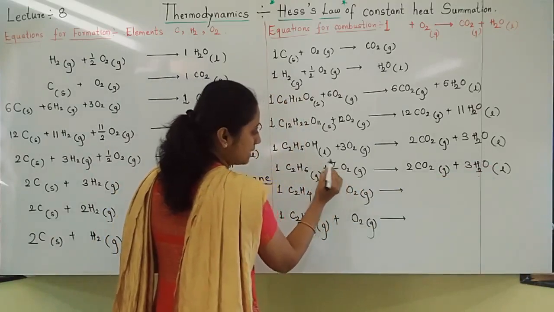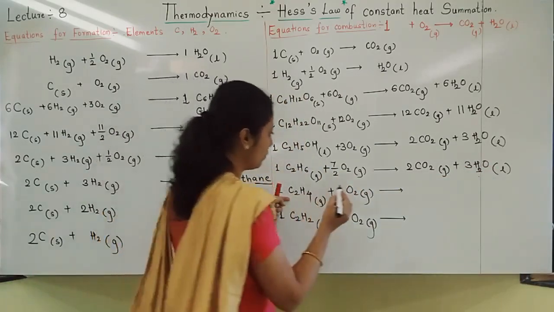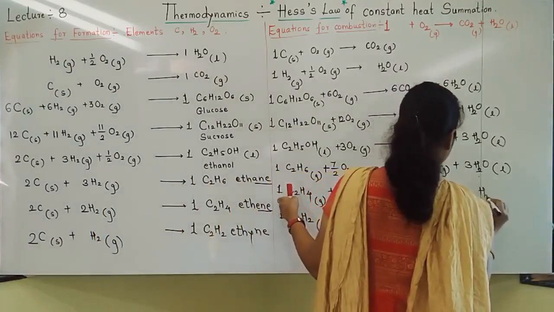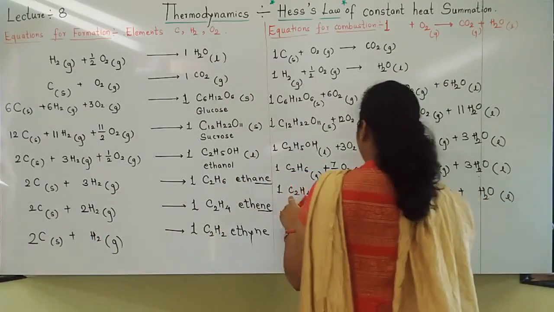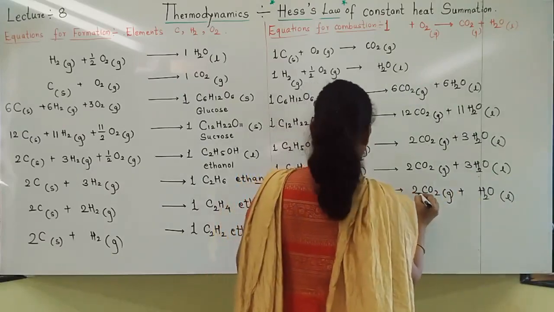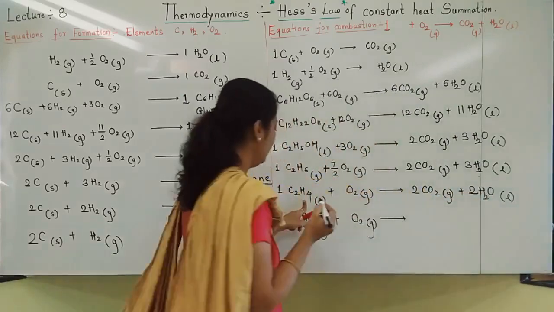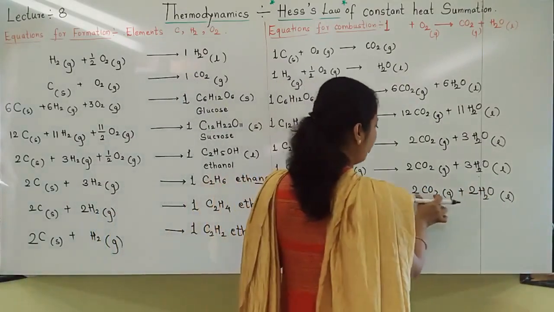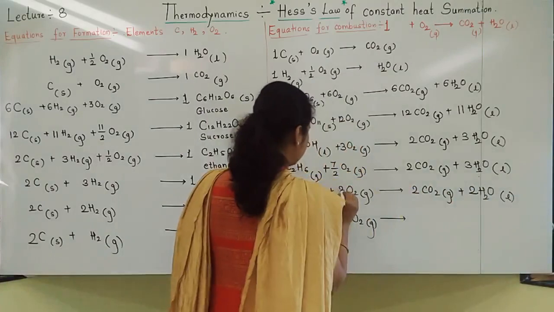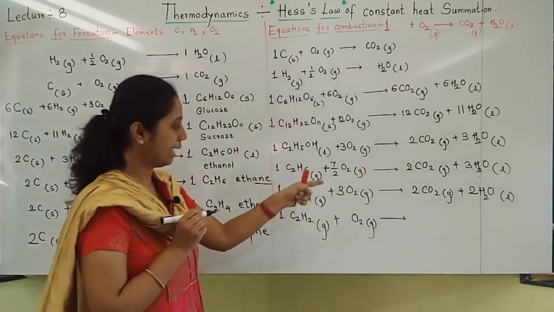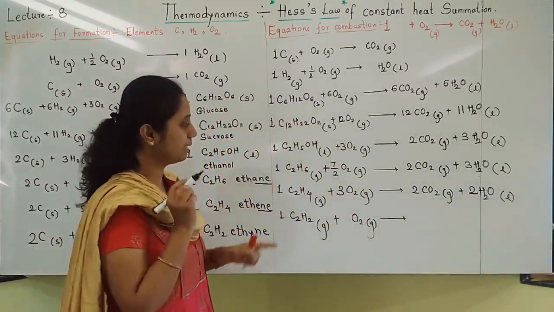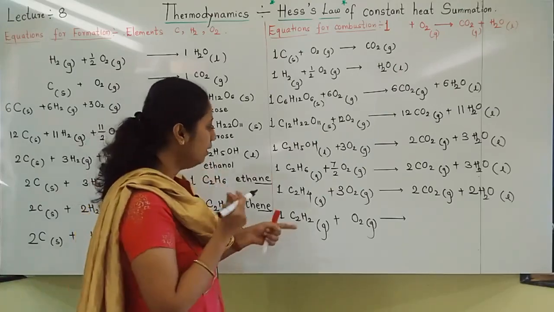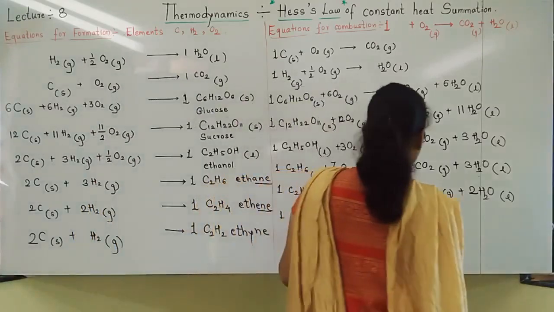Let us move towards the next, C2H4. Now oxygens count: 4 plus 2, 6. Accordingly, balance oxygen at the end in combustion type reactions. Let us move towards the last, ethyne, carbon dioxide.